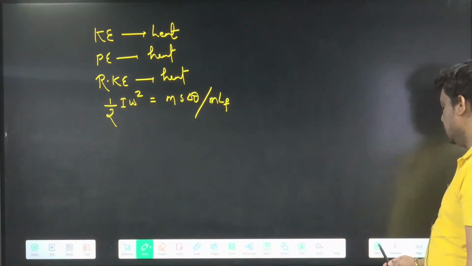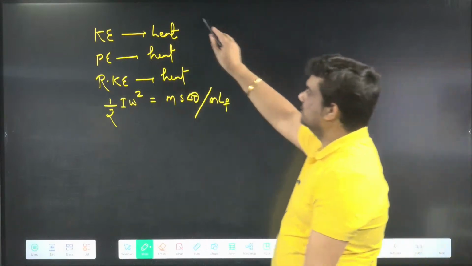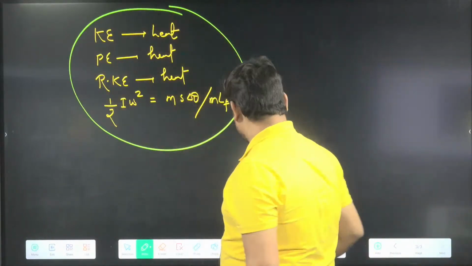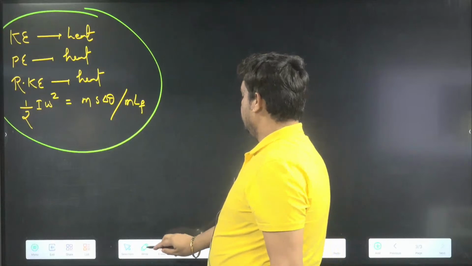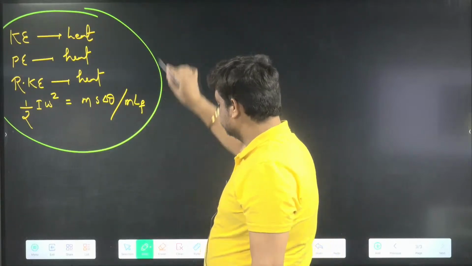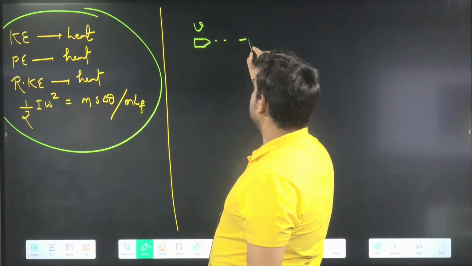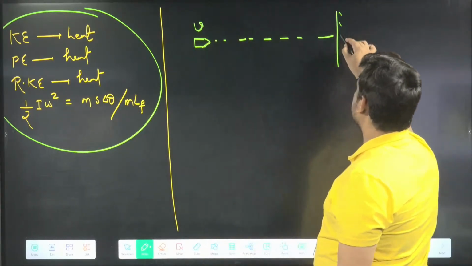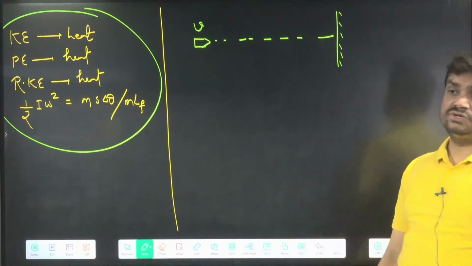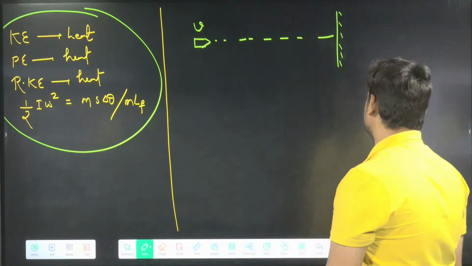Right, this is written here. A bullet moving with speed v strikes a target and comes to rest.